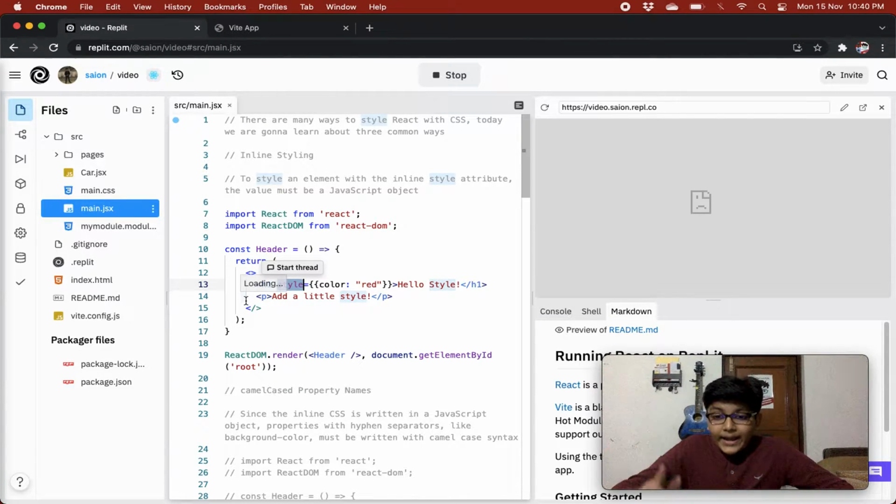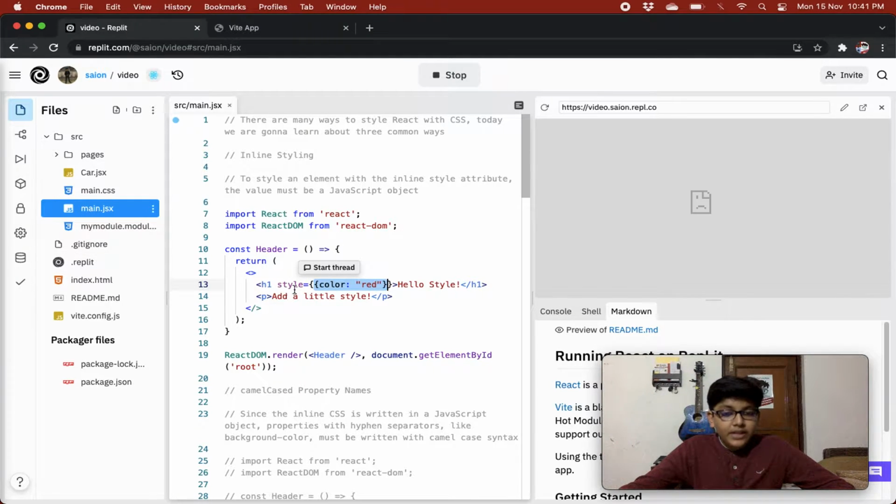To write JavaScript in JSX we need to wrap it in curly braces. And what we are returning from this code block where we are writing JavaScript is this object.